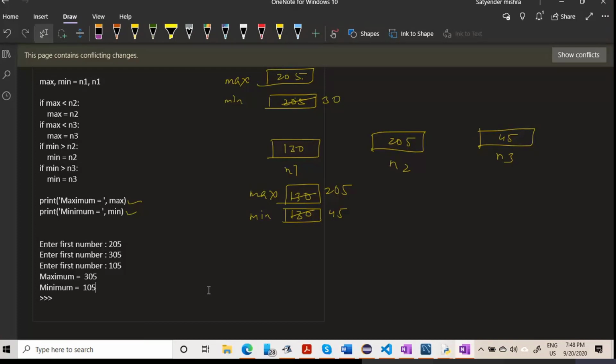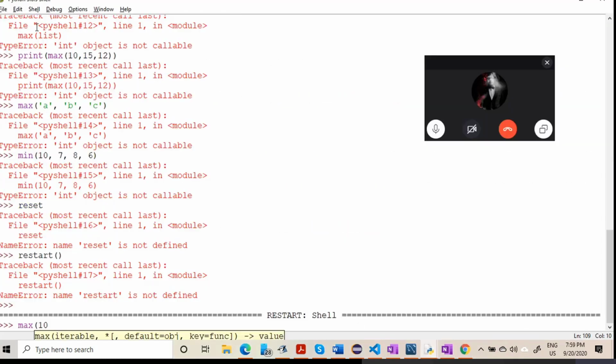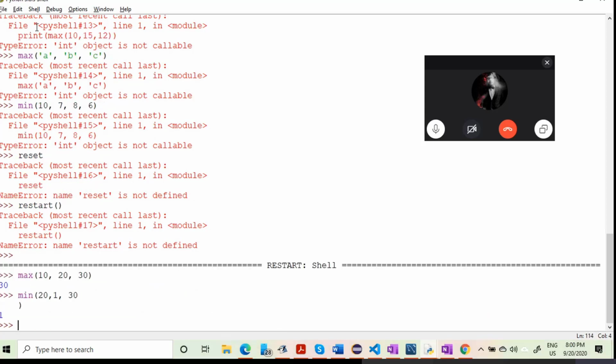Have you people revised the math module at home? Because someone is saying something called max and min function. So we can write this code using the max and min functions also, right? In Python, there is a function for this. Now it is giving max; maybe some issue was there in the shell. Now it will work. You can use min and max functions to find the minimum and the maximum value from a list also.